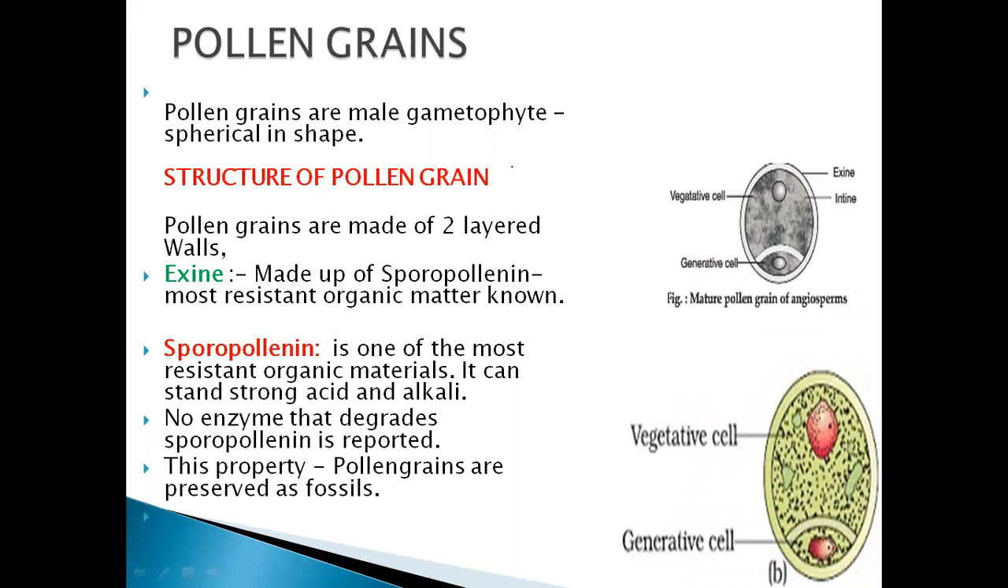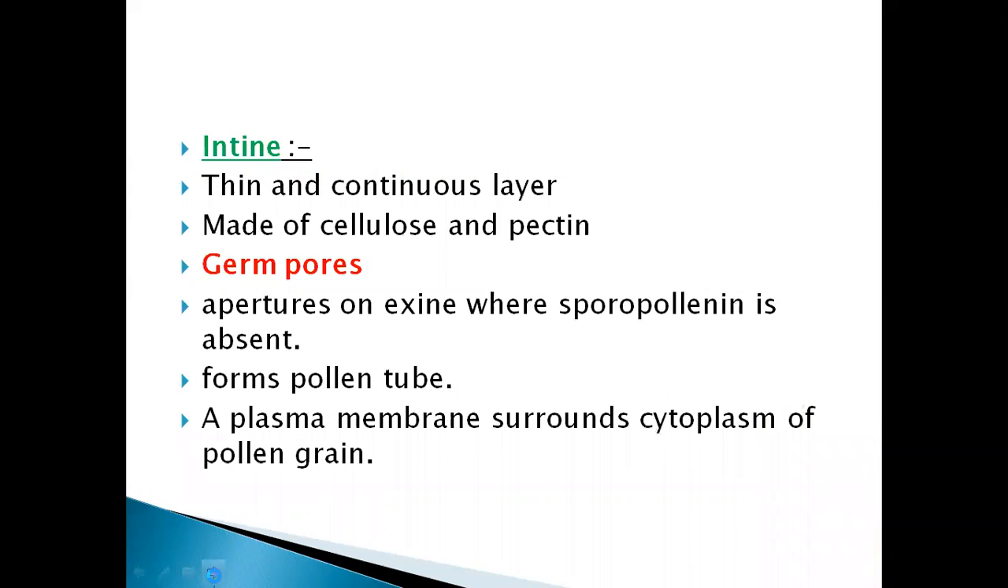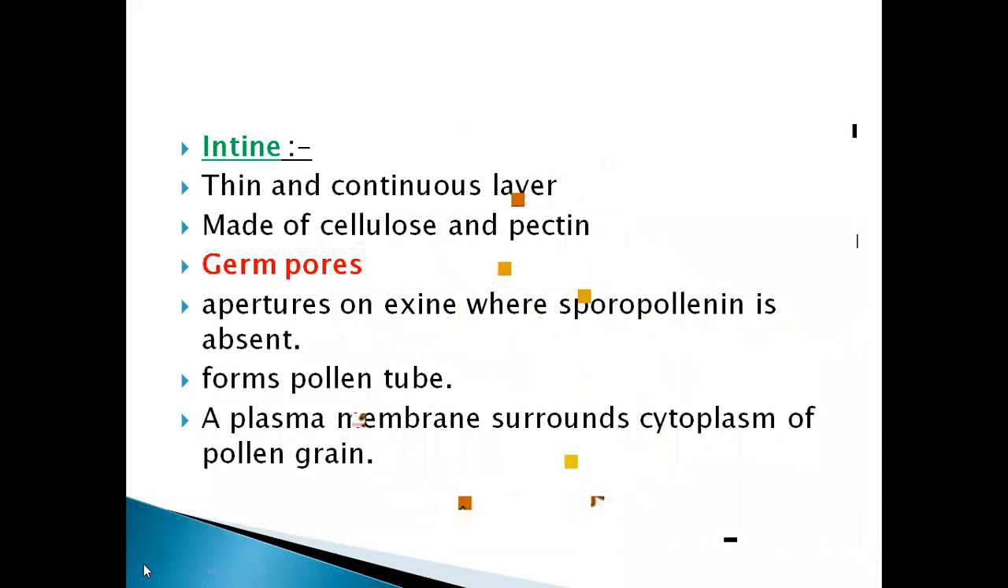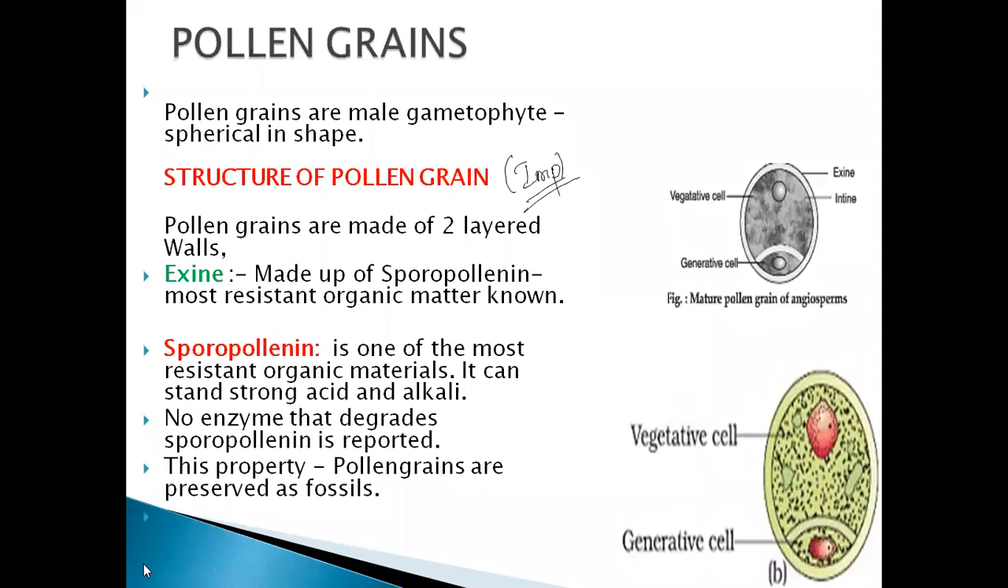The pollen grain structure is an important question again. It is asked many times to draw and explain the structure of the pollen grain. What is a pollen grain? How many layers are present? How many cells are present in the pollen grain? What is the function of the sporopollenin? These are important questions, and the diagram itself is important. This is an important diagram.